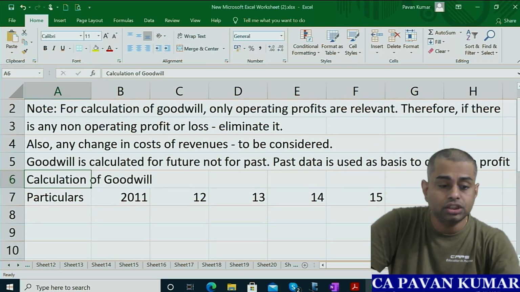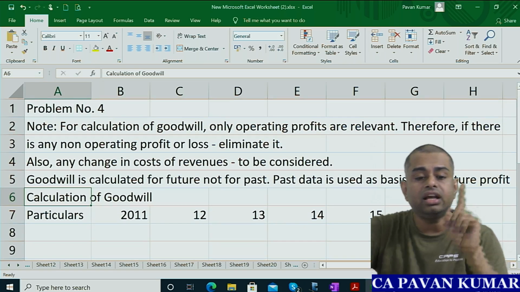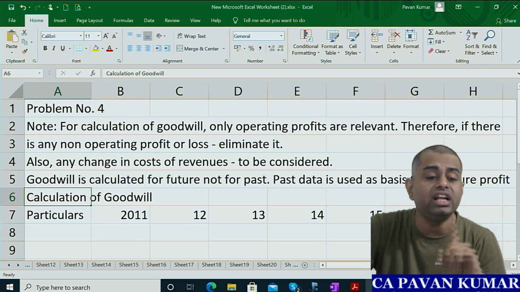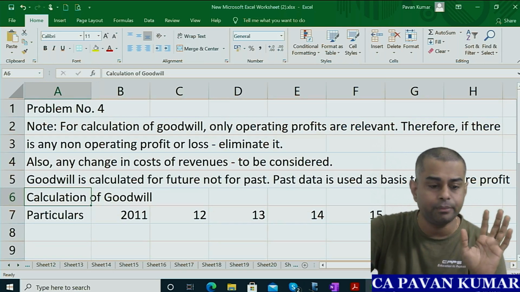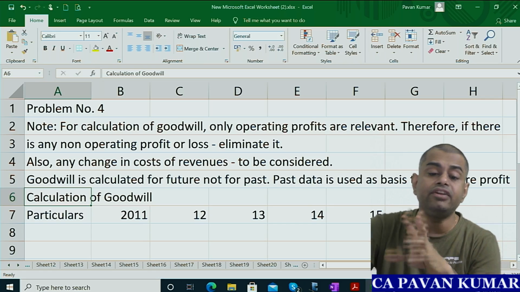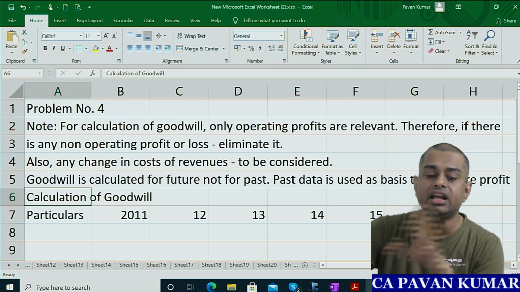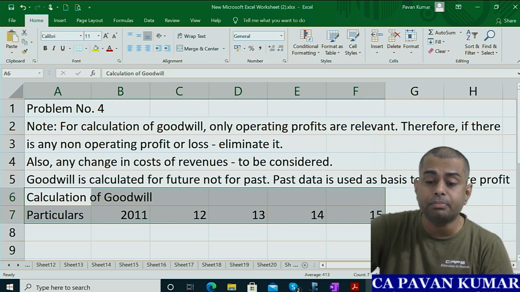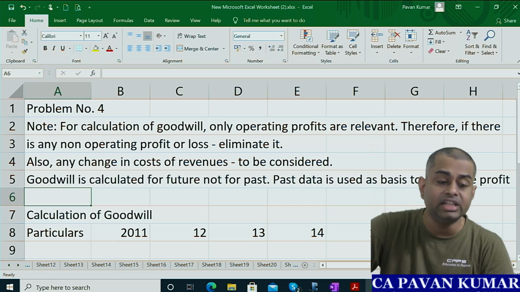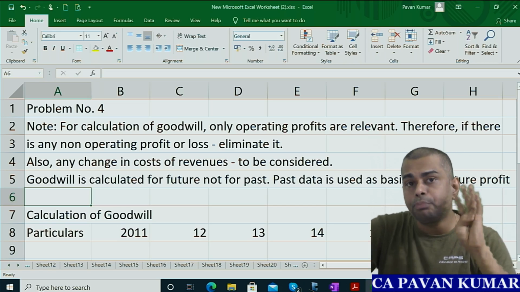Okay. So note 1, for calculation of goodwill, operating profits are relevant. If there is any non-operating profit or loss, eliminate it. 2, also any change in revenue is to be considered. 3, goodwill is calculated for future, not for the past. Past data is used only as the basis. This is the third note.